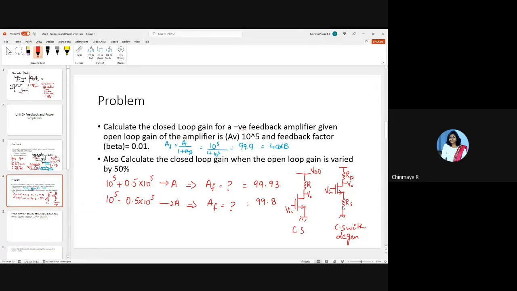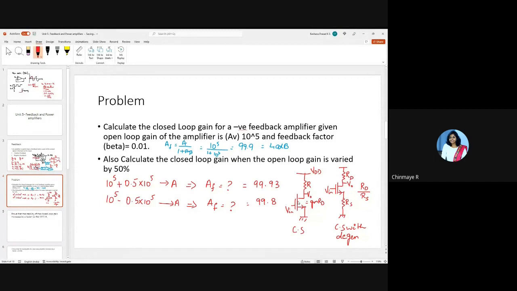Okay, let me put it this way. We know that the magnitude of the gain of this amplifier is GMRD, right? So what is the magnitude of the gain of this other amplifier? Approximately equal to RD by RS, right?